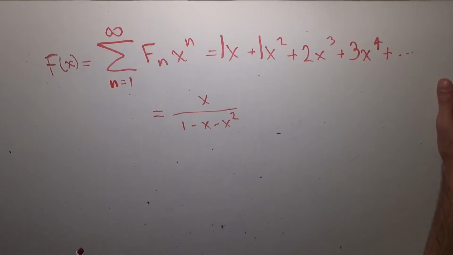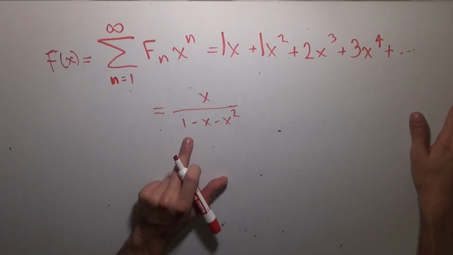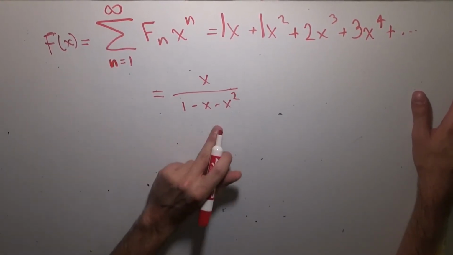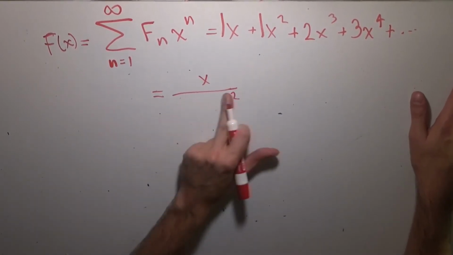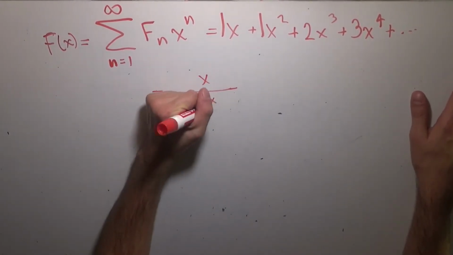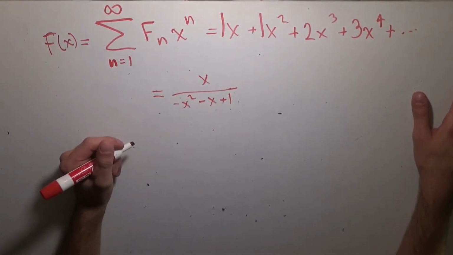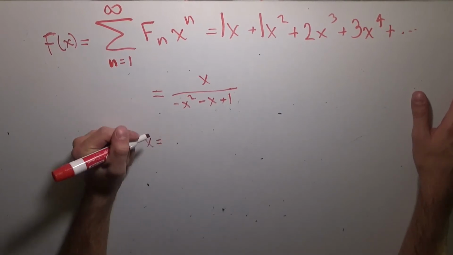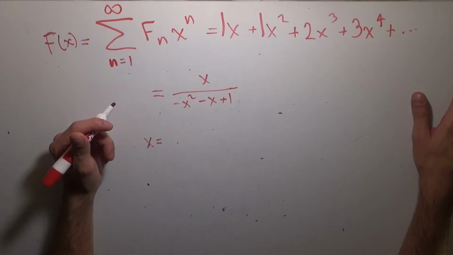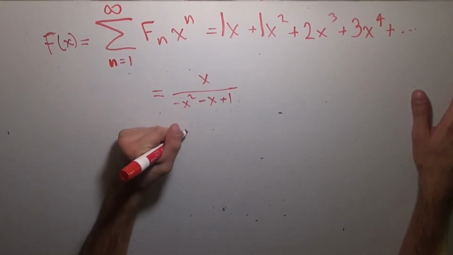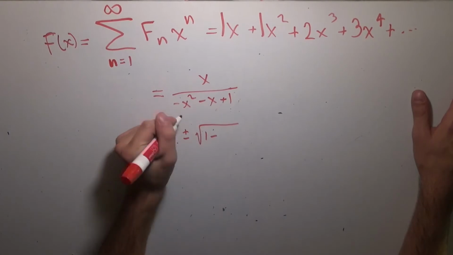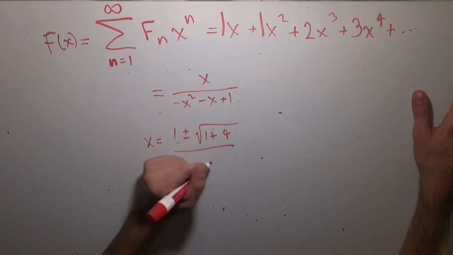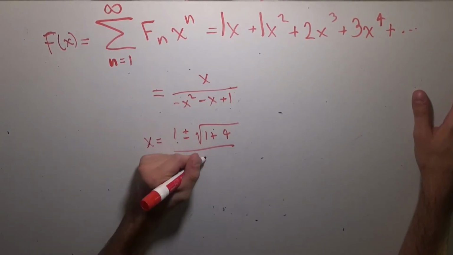It's really easy to figure out what that radius of convergence is, because look at the denominator. What we're going to do real quick is apply something that we all know and love, the quadratic formula, to the denominator. So we're simply going to rewrite the denominator as negative x squared minus x plus 1. And if we do the quadratic formula, x is equal to 1 plus or minus the square root of 1 minus 4 times negative 1 times 1, so plus 4, divided by 2 times negative 1, which is negative 2.